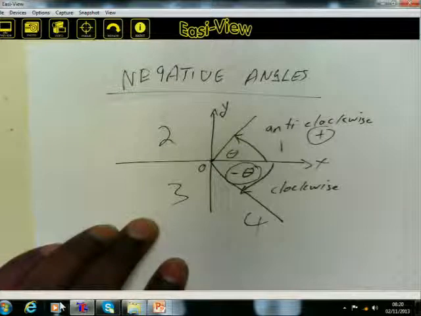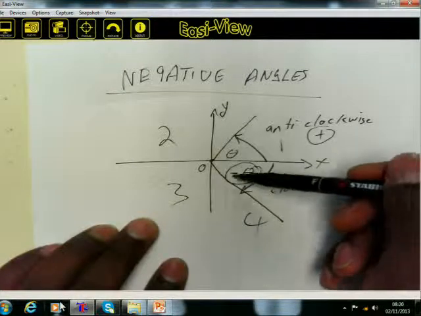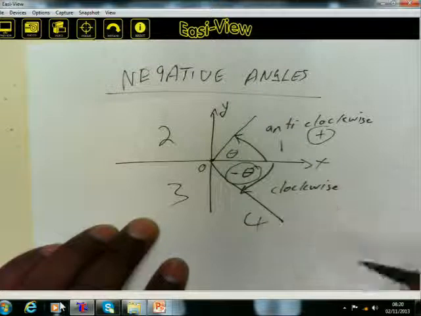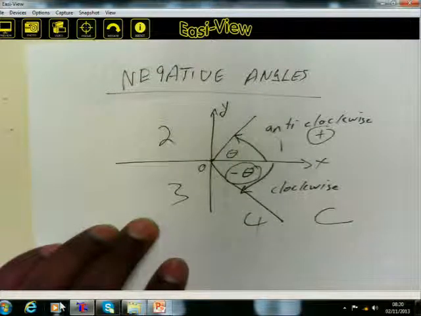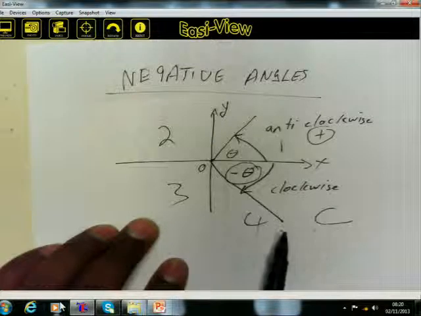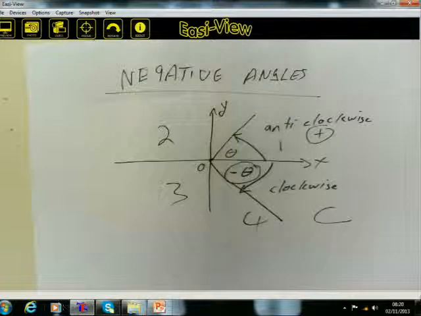Negative angles therefore lie in the fourth quadrant. And you still remember, according to the CAST diagram, in the fourth quadrant, cos is positive, whereas sine and tangent are negative. Let's carry on with the PowerPoint presentation.